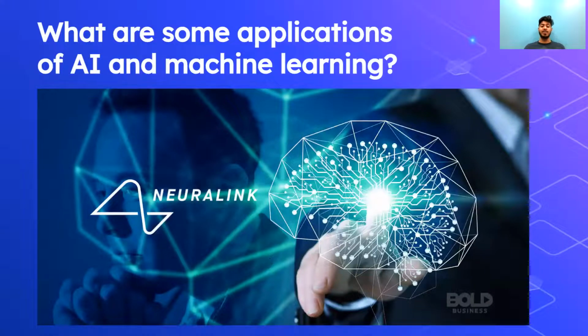So what are some applications of AI and machine learning? One very important application of AI includes Tesla's autopilot, where Tesla's cars, in essence, can drive by themselves simply by interpreting and analyzing the driving environment all around them, like the different obstacles and cars, to understand where these potential dangers are, allowing the car to use machine learning and AI to drive independently without any human interaction at all.